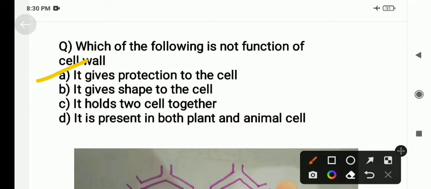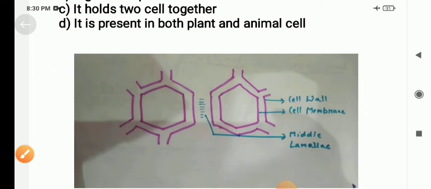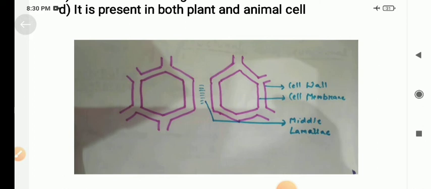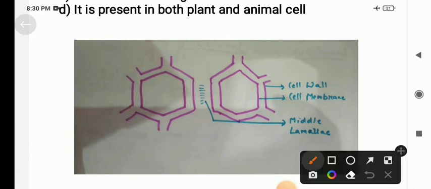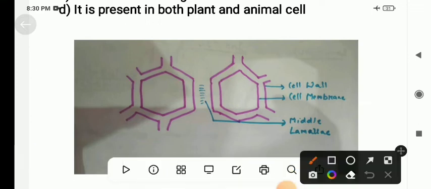It is very correct that cell wall gives protection to the cell because in this structure we can see that the cell wall is the outermost covering. This is called the cell wall, and this cell wall gives protection to the cell. Coming to the next option.